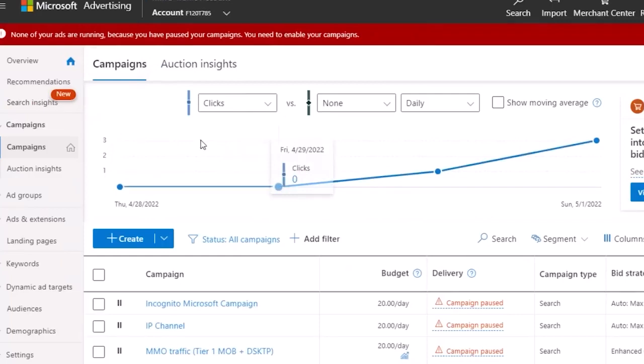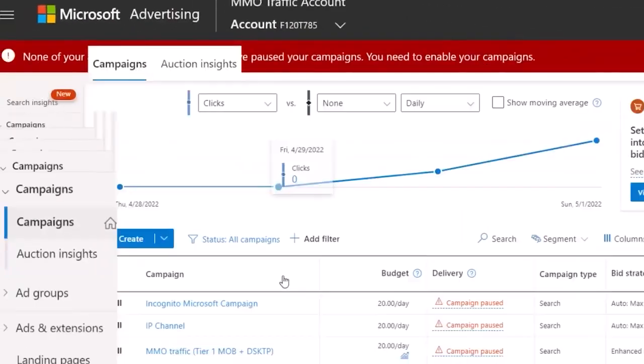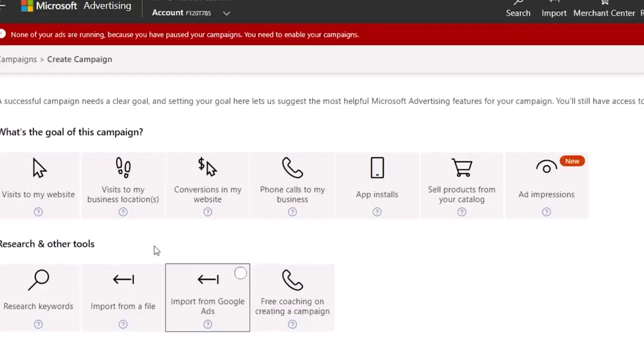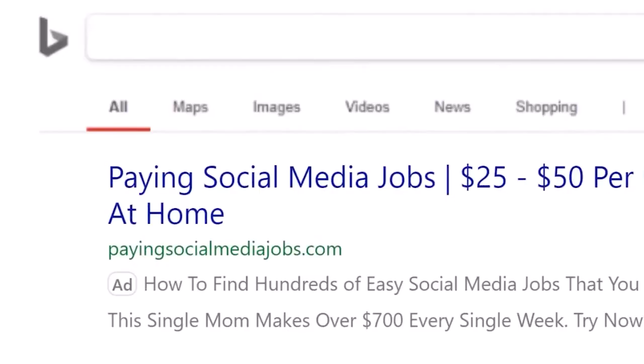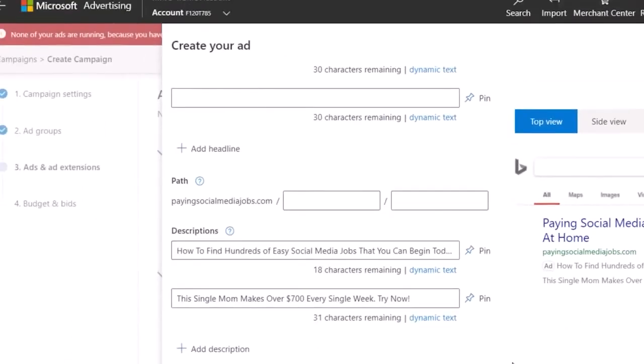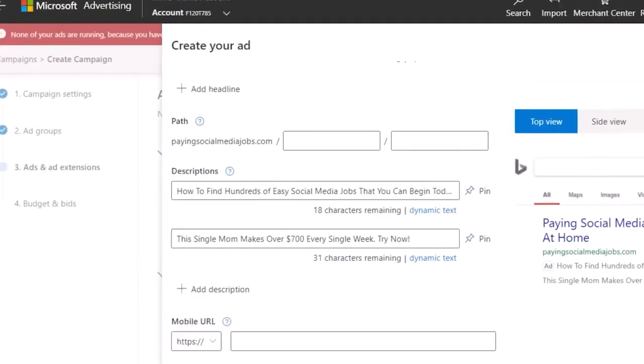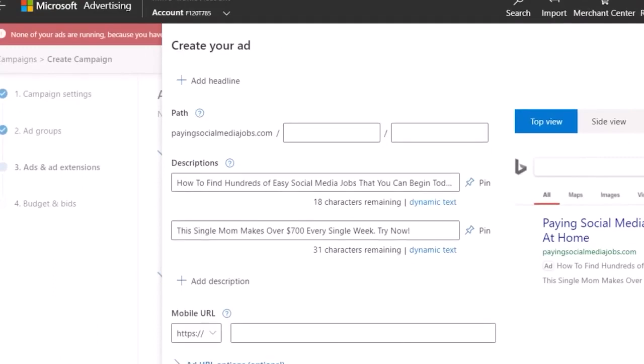Just sign up for a free account using any email address and then just click on Create a Campaign. Now, the first thing you want to do is just click on Product or Service, and then just paste in the URL of the affiliate offer. Then, the next thing you want to do is just paste in the ad copy that you just copied from the other campaign. So just paste it right in here, and then just click on Create Ad.